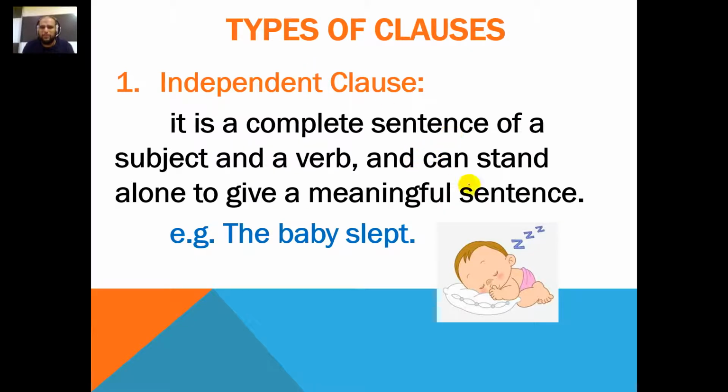This is the most important thing we are talking about here. So this is a sentence that can stand by itself, to give a meaningful sentence. For example, the baby slept. So this is totally meaningful. Slept, of course, is the simple past of to sleep.